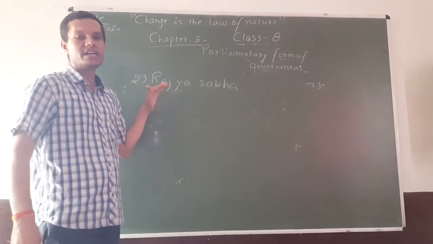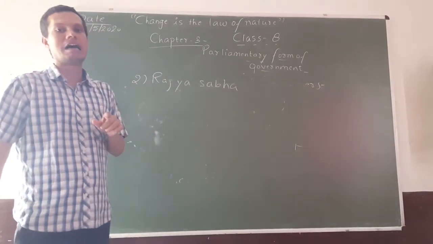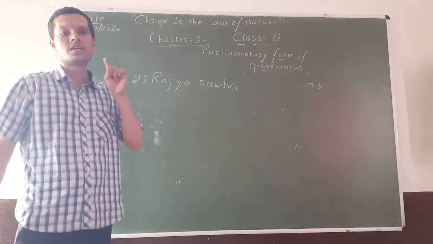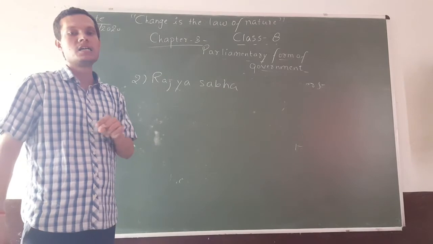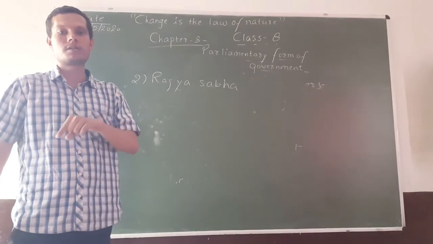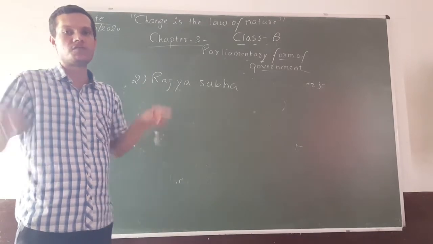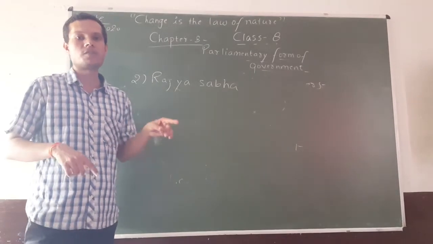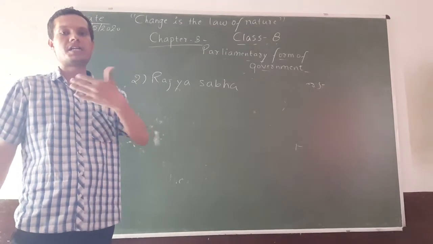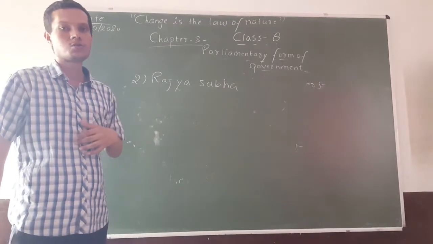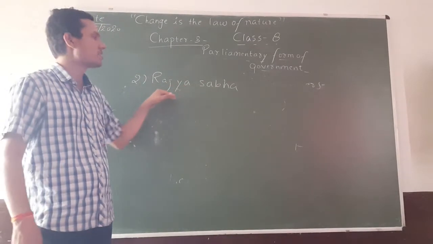There are various laws which need the consent of each state, because every law which is framed and passed in the parliament, for example the Lok Sabha, needs the consent of each and every state, because India is a collection of states. So members of each state should have a say in the passing of a particular bill or a particular law. So for that we made a separate house that is known as Rajya Sabha.